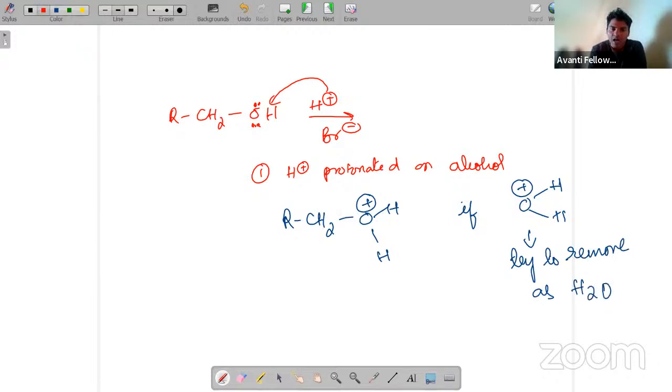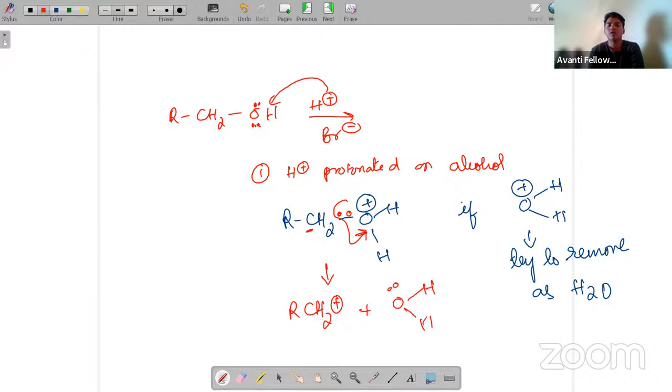Now, in between the carbon and oxygen, there is a shared pair of electrons. So these shared pair of electrons will be taken by oxygen. Now, what is going to happen? RCH2 plus, and these shared pair of electrons are taken, so now you have H with a lone pair, which is simply nothing but H2O here. Now this is a carbocation, right? So this is a carbocation here.